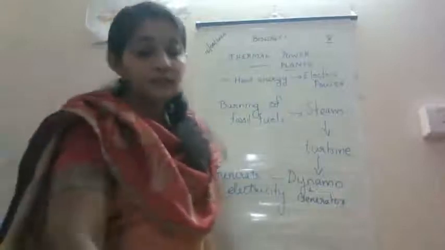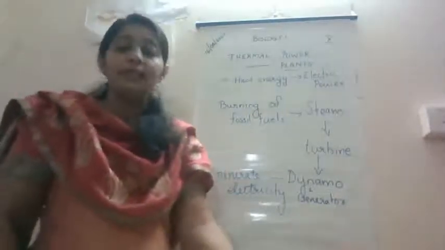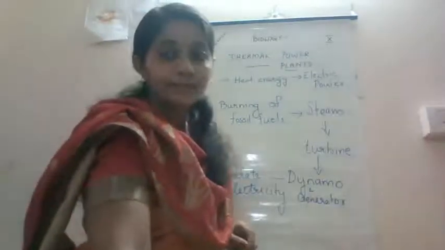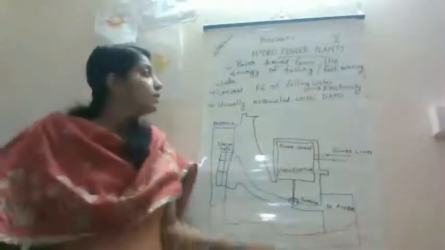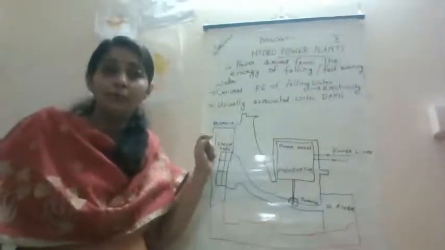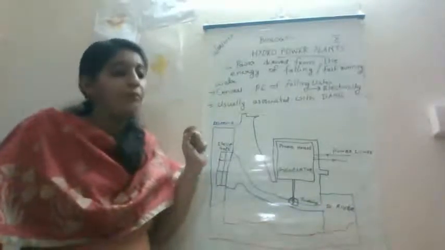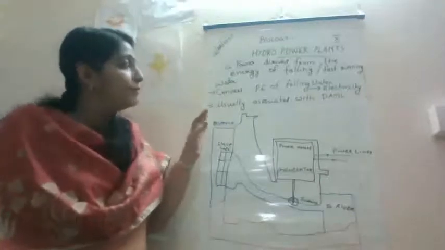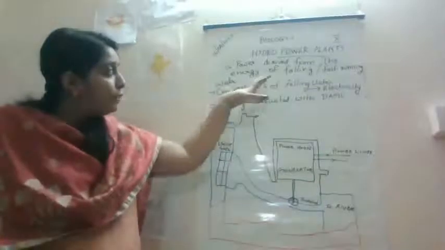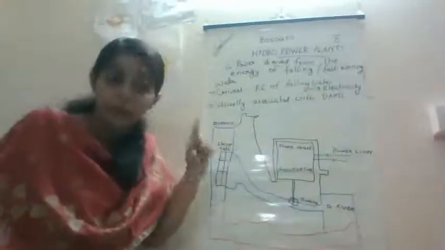Now next we will be studying hydro power plants in detail. Hydro power plants are the power plants where the power is derived from the energy of falling or fast running water.